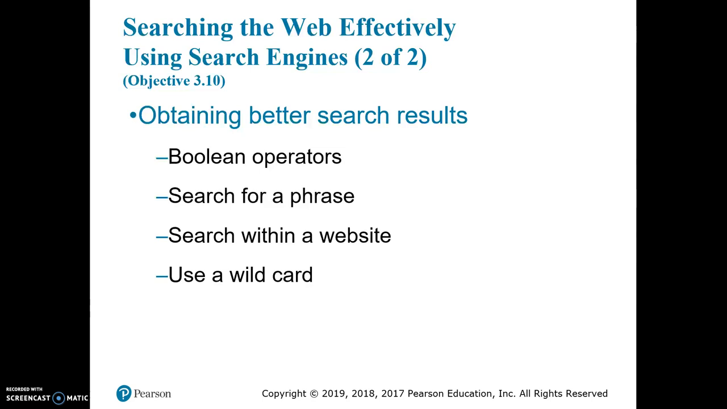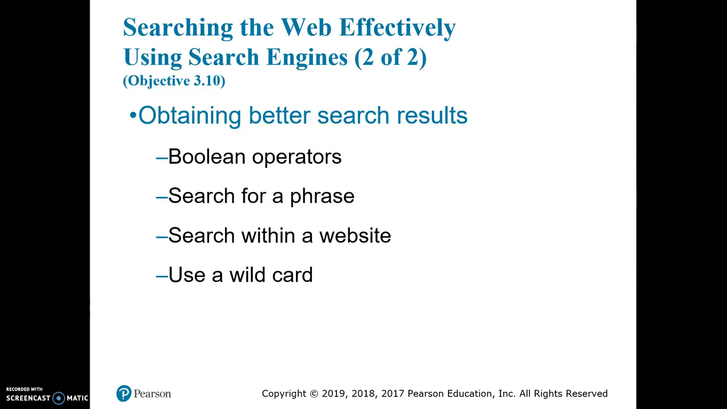Sometimes you don't get the best results when you do a search, so there are ways of actually obtaining a better search result. You can use what we call Boolean operators, named after George Boole, who was a mathematician. These words are and, or, and not. So you're telling your search engine, for example, you want to search for Philadelphia Eagles, right?